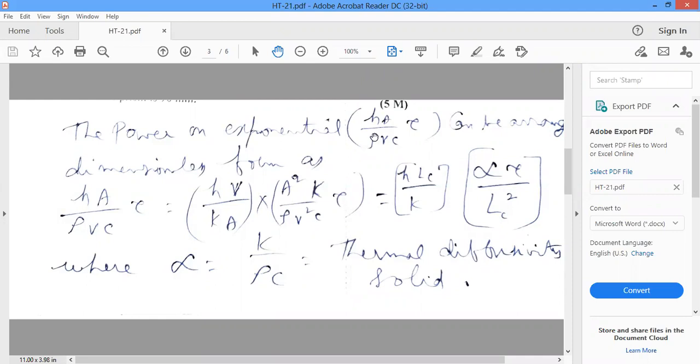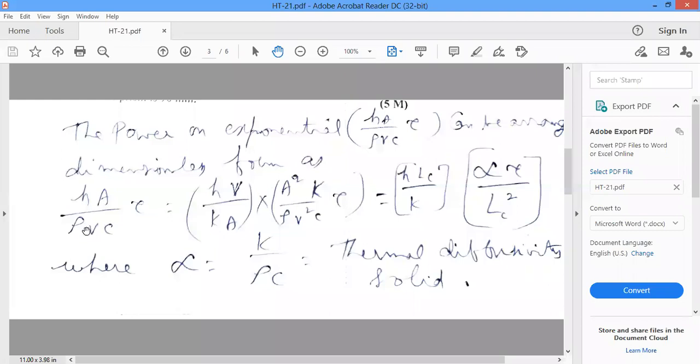Here tau is the time, h is the convective heat transfer coefficient, A is the surface area, rho is density, V is volume, and c is specific heat. If you take this exponential into dimensionless form, you can analyze heat transfer problems in a clear-cut manner.